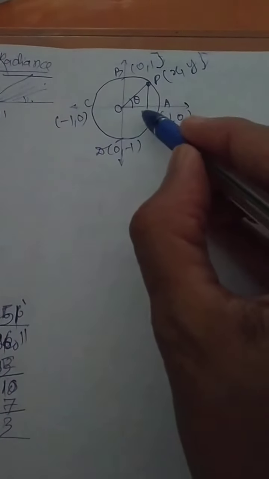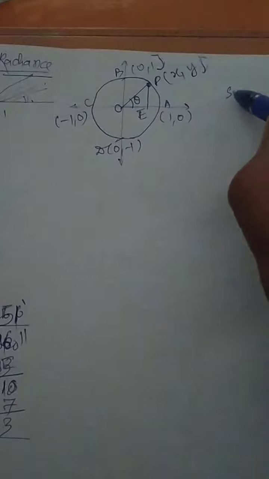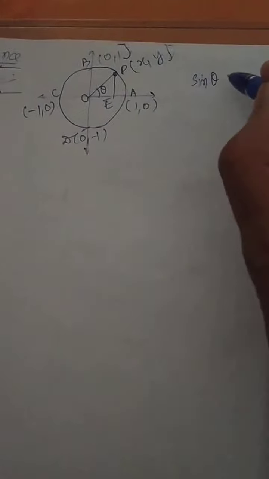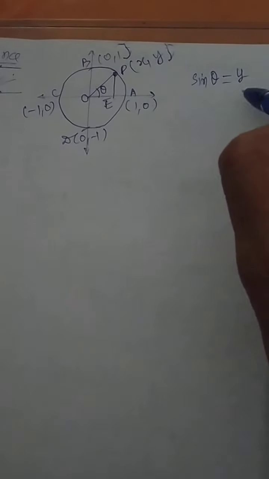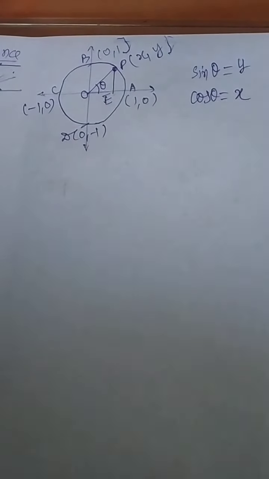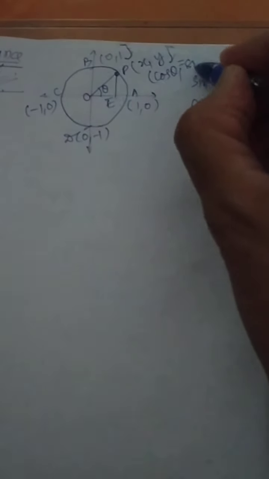Now, if you look at this one, E is the point over here, I am writing. Now, what is sine of theta in the picture? What is sine theta? PE. Agree, no? Now, this PE, this height is nothing but y. Do you agree? And OP will be nothing but 1. So, y value. And what is cos of theta? Cos of theta is nothing but x. Are you following this point carefully? So the point P which we have written, it will always be x equal to cos theta. So I should write here cos theta, and this is nothing but sin theta.